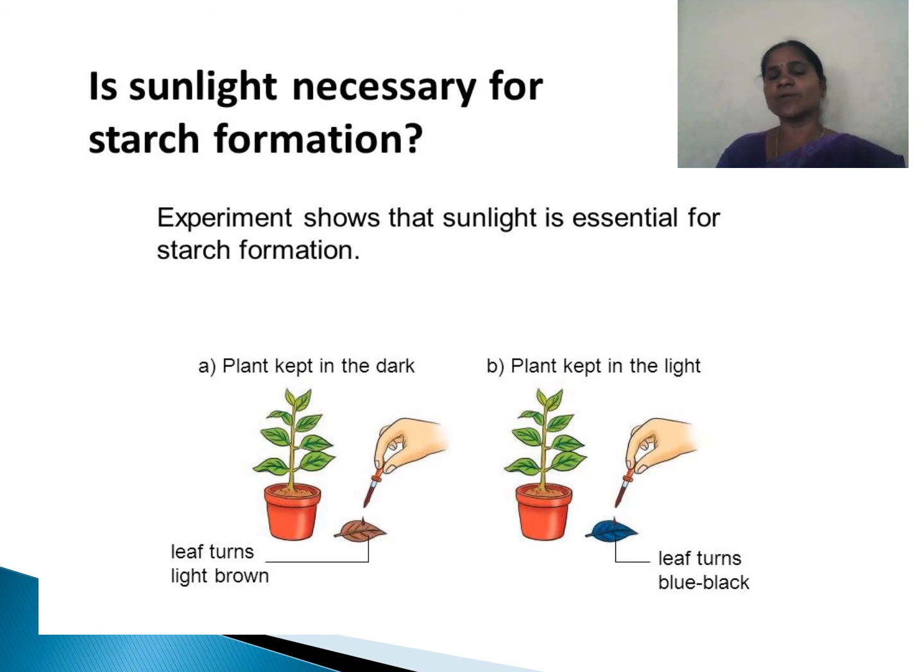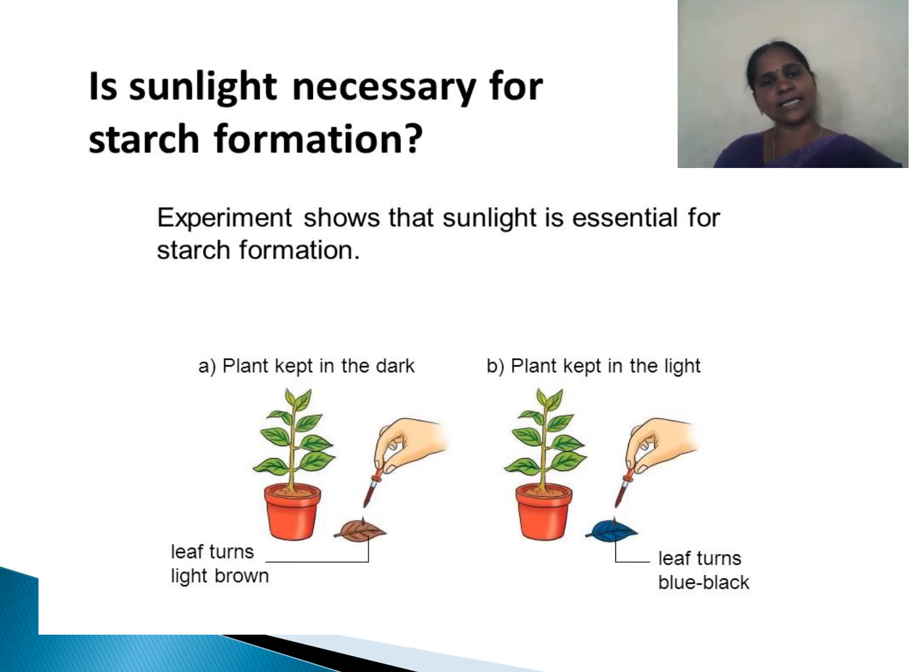So the plant is kept in a dark place. Already I said we have to keep this plant in a dark place. After a few hours, take the plant out of the dark room and test the leaf. The leaf turns light brown, and we keep it a few hours under the sunlight.